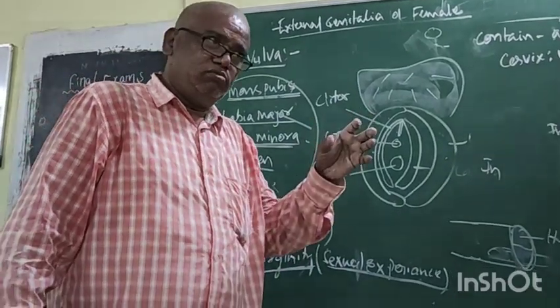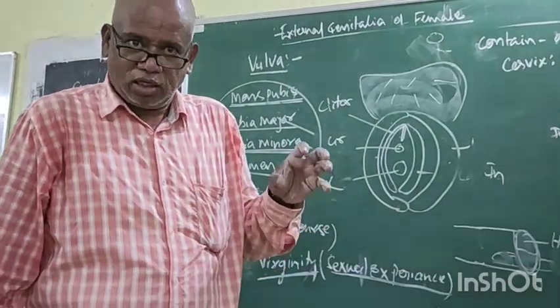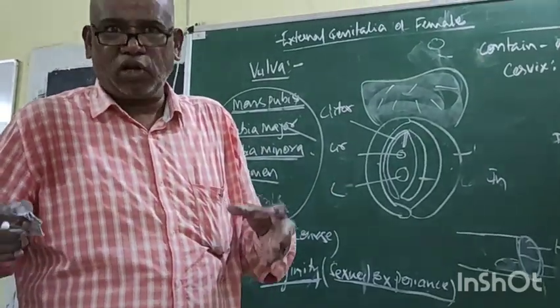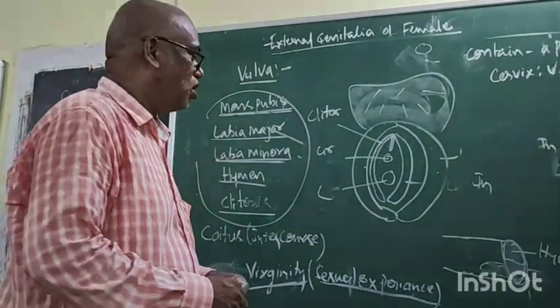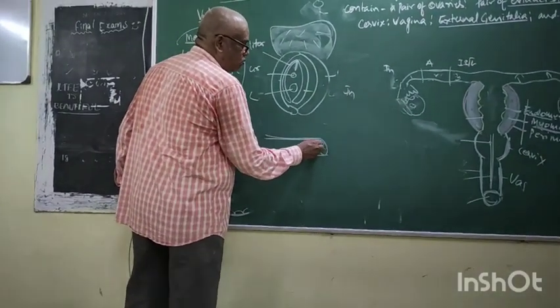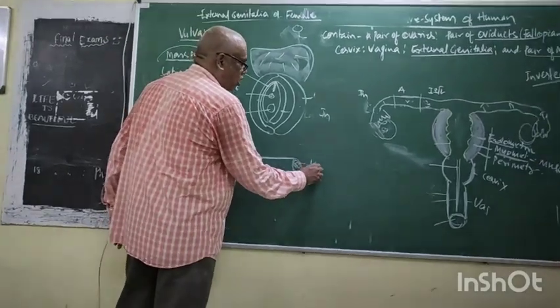But in ancient days, due to lack of scientific knowledge, the vaginal opening partially covered by the membrane, called hymen, was considered.